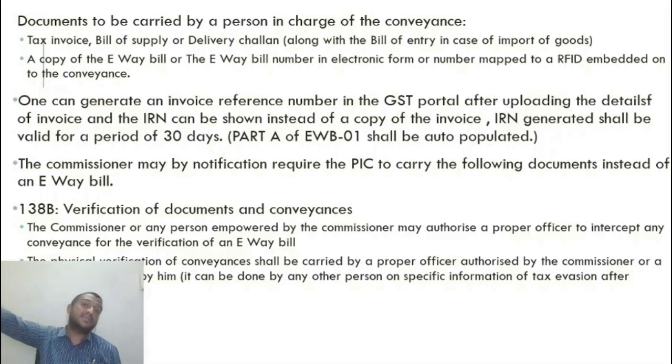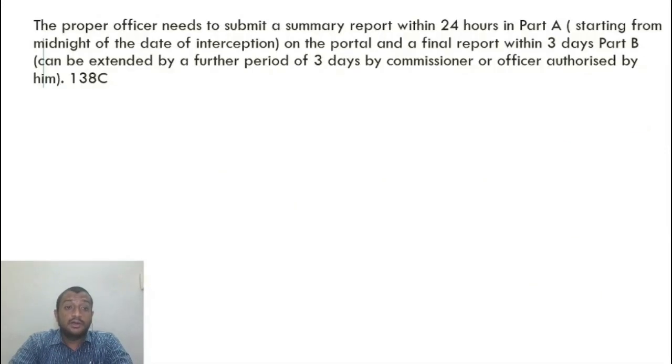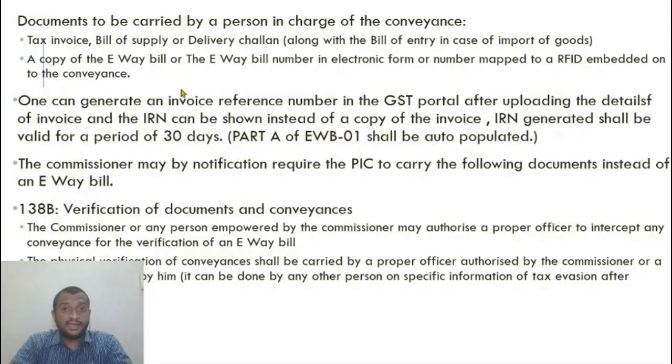So can any other person check the vehicle? Yes, any other person apart from these three people can also do it, provided that there is information of tax evasion. That evidence he has to show, that there is information that some tax is being evaded, and that other person should also get an authorization from the proper officer, from the commissioner or person empowered by the commissioner to check the vehicle. Okay, 138B tells us what he can do. He can verify the e-way bill and physically verify the conveyance.